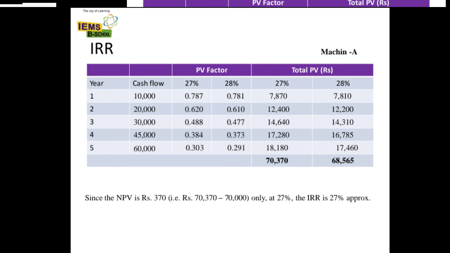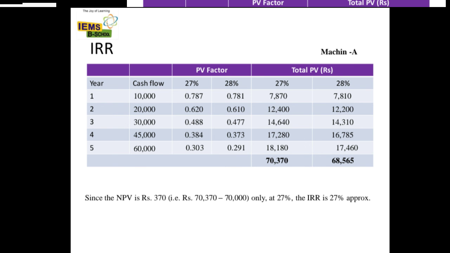27% for the first year was 0.787, that is 1 divided by 1 plus r raised to n, you have to calculate. So the value is 0.787, and for the second year 1 divided by 1 plus r raised to n is 0.620, and the same thing you have to calculate for the other years, 3, 4, 5.